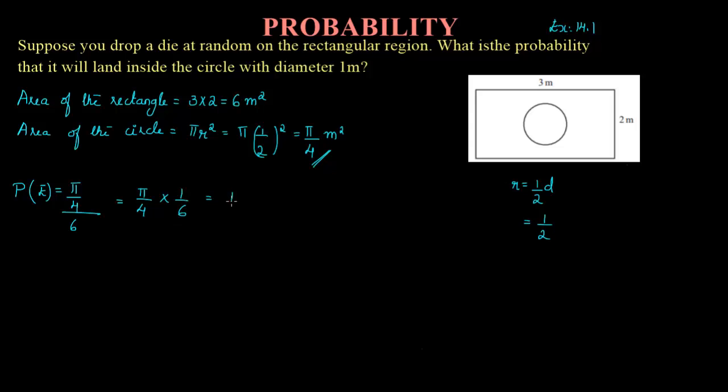So what are you going to have? Pi into 1 is pi. 6 4s are 24 meter square. Okay. Oh, sorry. So this is the probability, and probability will not have any unit. The unit meter square here and meter square here will get cancelled. So there will be no unit for the probability. So pi by 24 is the probability of the die lying on the circular region.